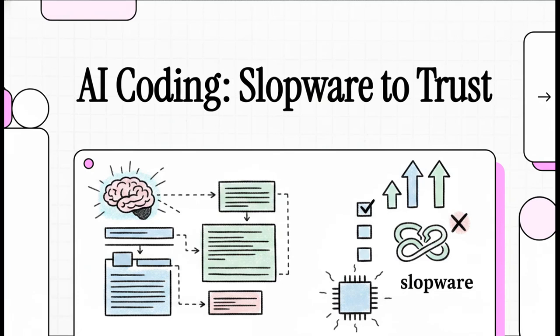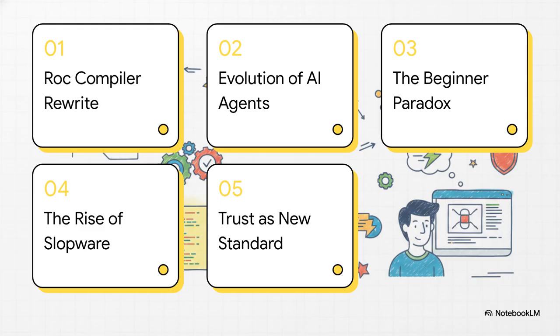Welcome to The Explainer. Okay, today we are breaking down an absolutely massive shift happening right now in software engineering. We're looking at the recent boom in AI coding. And to really make sense of this sweeping industry transformation, we're going to use a real-world, highly complex compiler rewrite as our starting point. Let's just get right into it. Okay, let's dive into this.